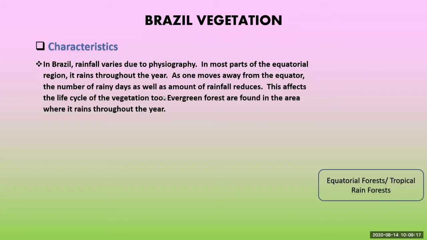This affects the life cycle of the vegetation too. Evergreen forests are found in the area where it rains throughout the year. It means rainforest we can see in the equatorial region only, where rainfall is more.